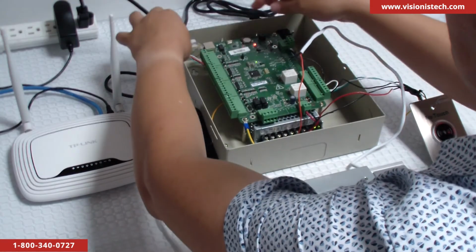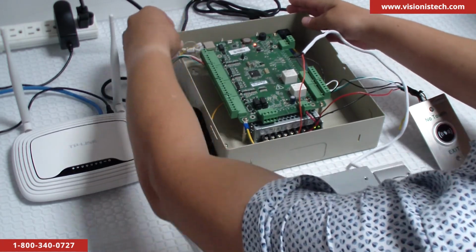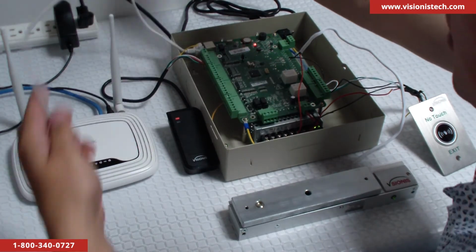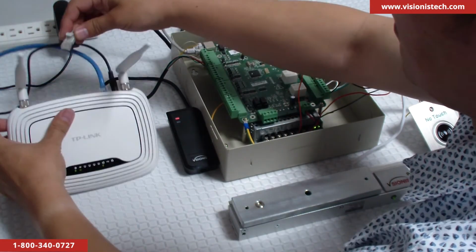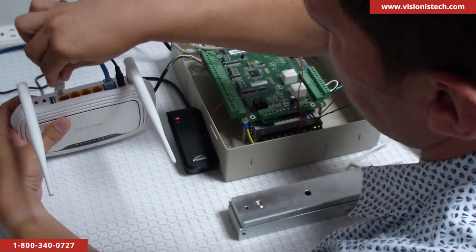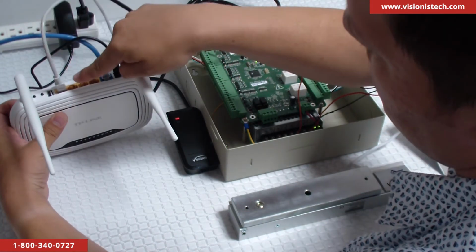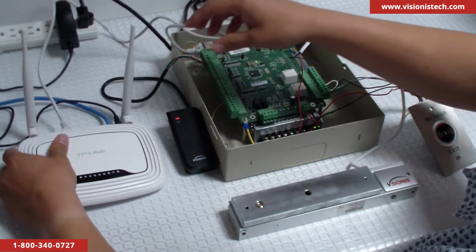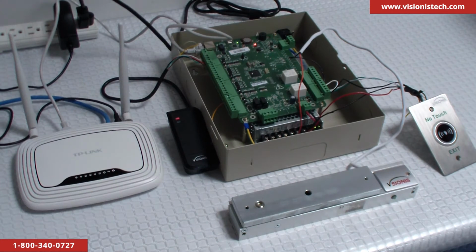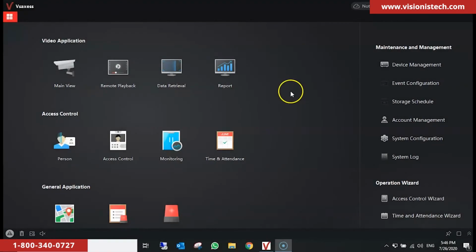Now that we have done that, make sure that you have your access control panel turned on and that you have connected it to your router via LAN network connection. If this is not done, the next step will not work. In this case, we are connecting the panel directly to the PC. In this section, we will show you how to properly add the device.